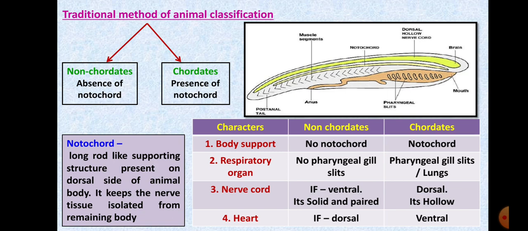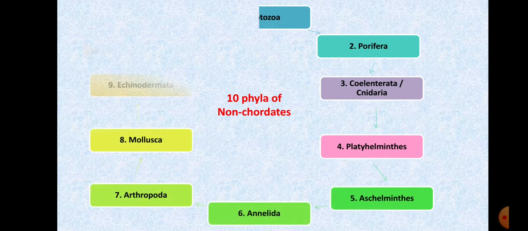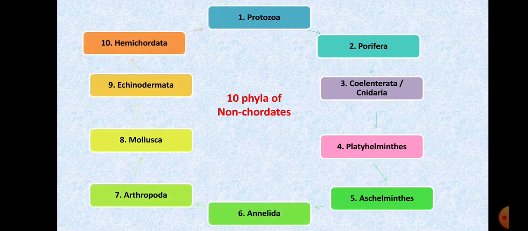So let's move on to the next. Before we start studying animals of chordates and non-chordates, let's just look at the phyla of non-chordates first. We have 10 different phyla in non-chordates, where the animals are grouped as per the criteria they fit into.